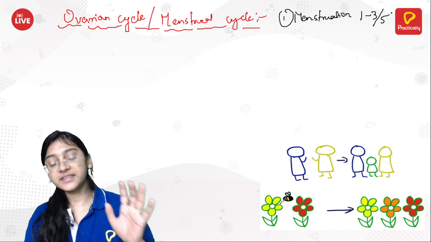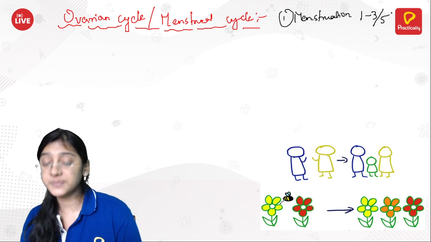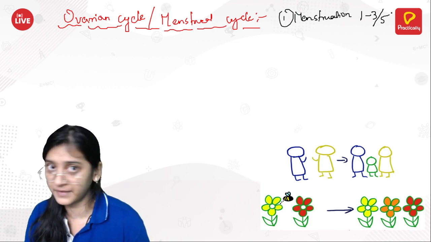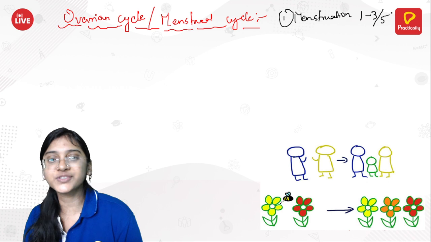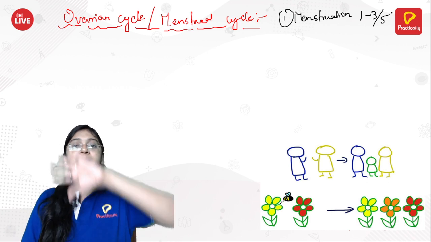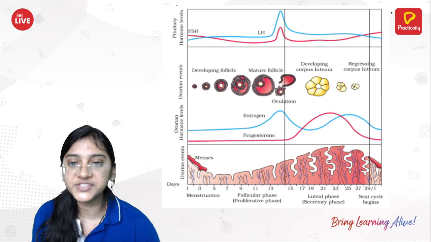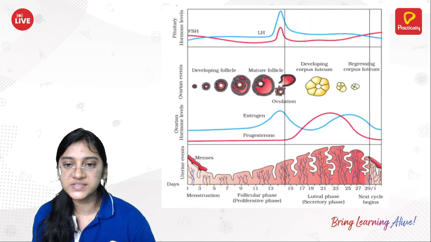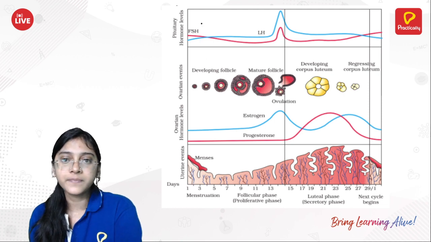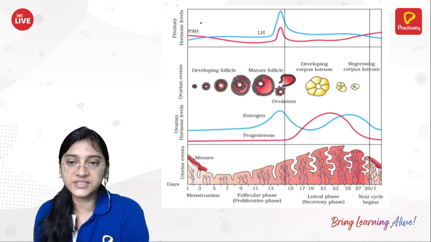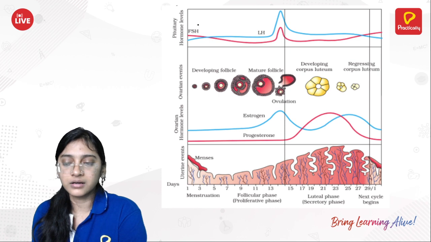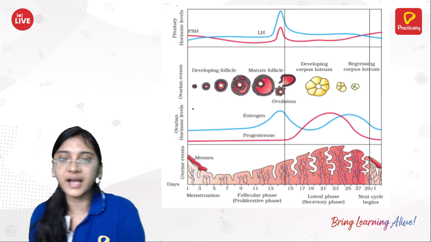If in females the menstruation is absent, it means she might be pregnant, because the endometrium is going to be utilized for the development, for the covering of the embryo. So during menstruation, as you can see, you are able to see bleeding, menses, and all the hormones will be stagnant. They will be produced but not in high quantity.